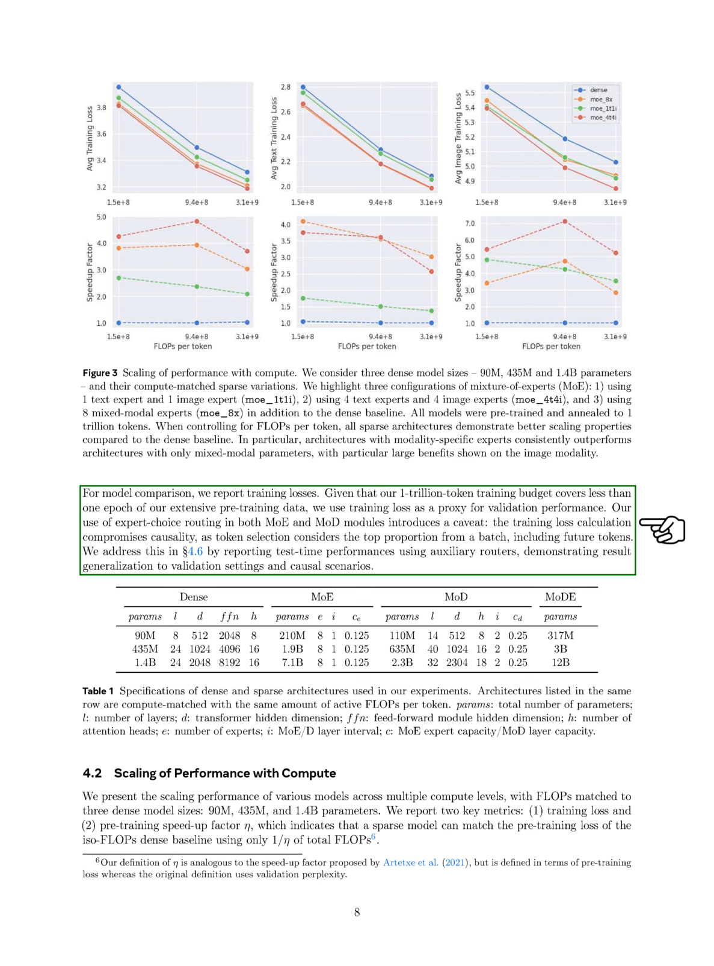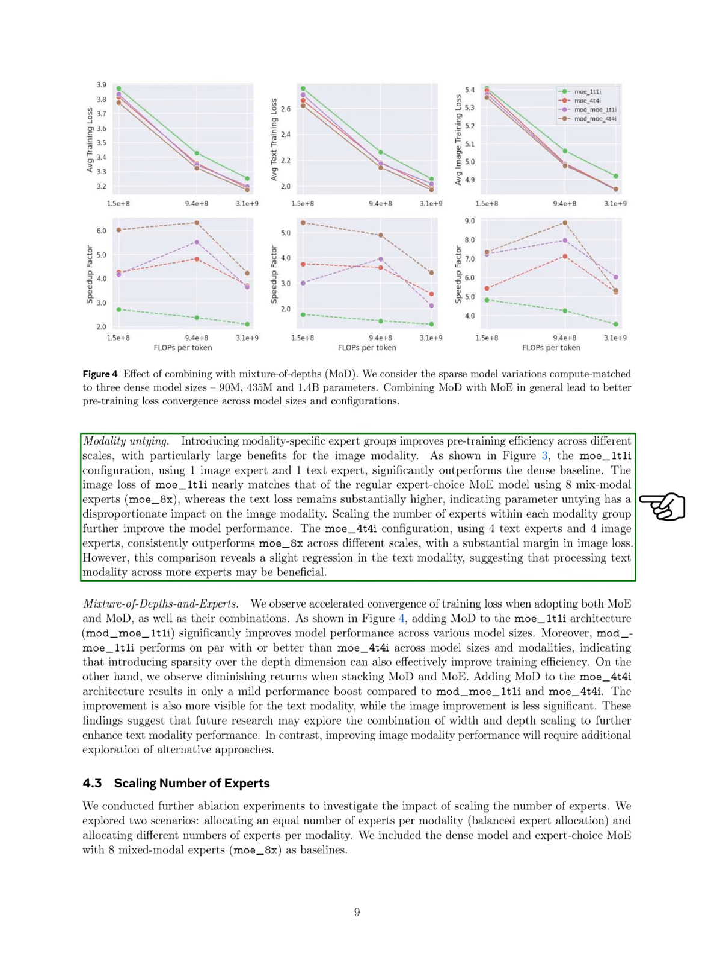We focus on 2 key metrics: training loss and pre-training speed-up factor, which indicates how a sparse model can achieve the same pre-training loss as a dense model with the same floating point operations using only a fraction of the total operations. We also found that introducing modality-specific expert groups significantly enhances pre-training efficiency, especially for the image modality. For instance, the configuration with 1 image expert and 1 text expert outperforms the dense baseline.